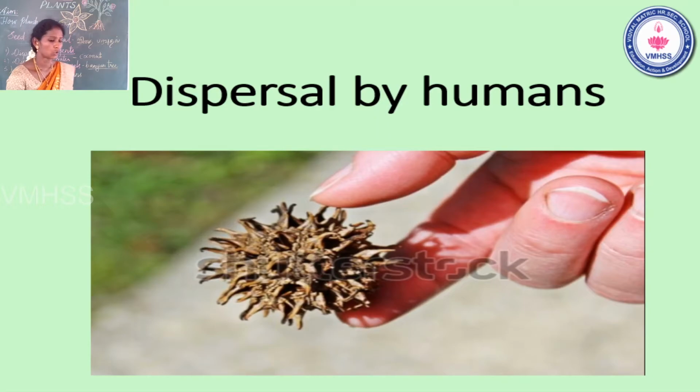Most fruit and vegetable seeds are spread by humans. You eat some fruit and then sow the seed inside in your garden, and it will grow up into a new tree.